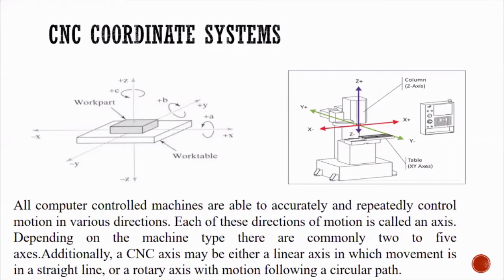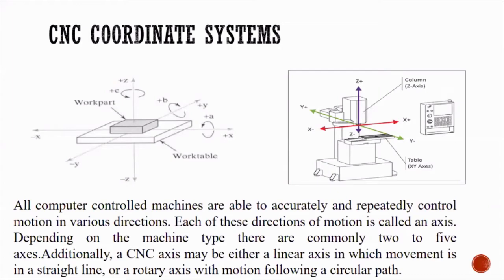So 3 are linear: X, Y and Z are 3 linear motions, and rotation about X, Y and Z are 3 rotary motions. Put together you will be having 6 motions, not 6 axes. Are you getting this?